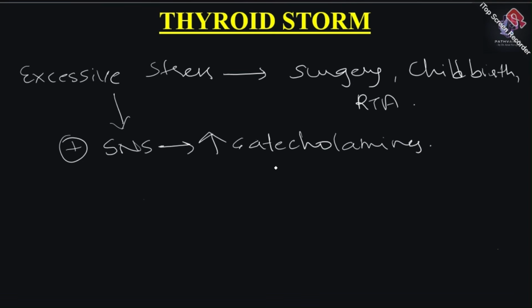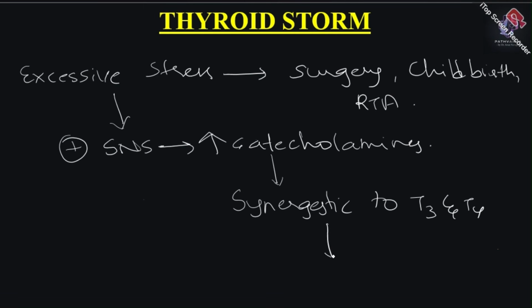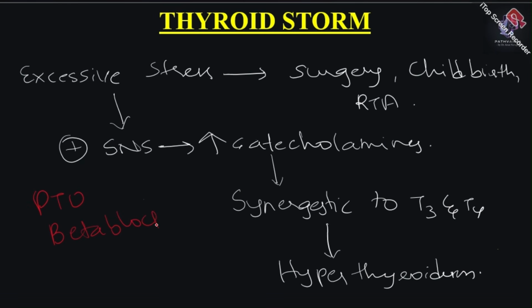Because you are having high levels of catecholamines, if you remember your physiology, your catecholamines act synergistically with thyroid hormones. Okay, synergistic to your T3 and T4. This is what will lead to hyperthyroidism. Okay, very important. And if you are suspecting thyroid storm to occur in a patient, usually they are given propylthiouracil or beta blockers before doing any intervention.